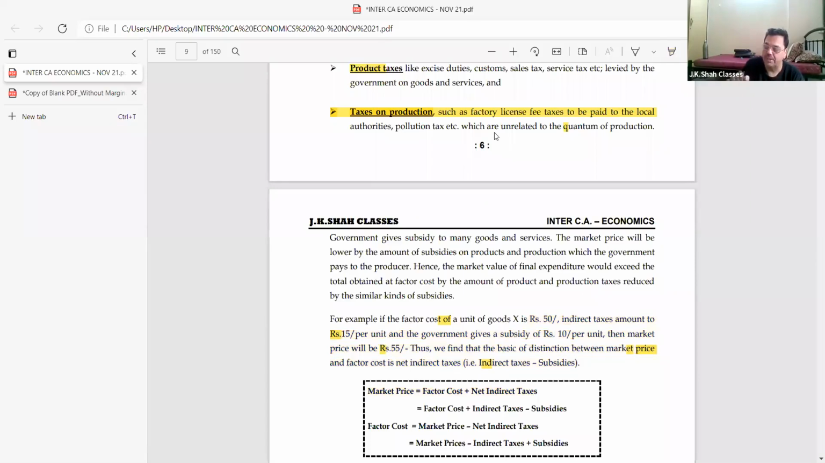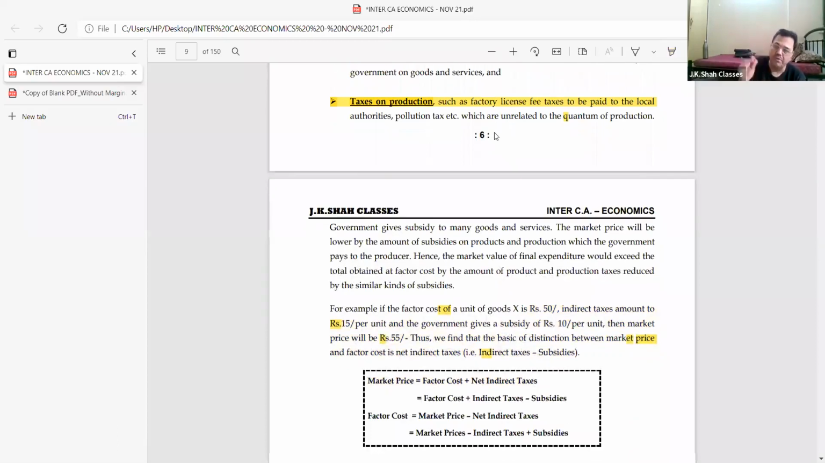Thus, we find the basis of distinction between market price and factor cost is net indirect tax, that is, indirect tax minus subsidy. Now, beta, while solving sums, you will have difficulty.